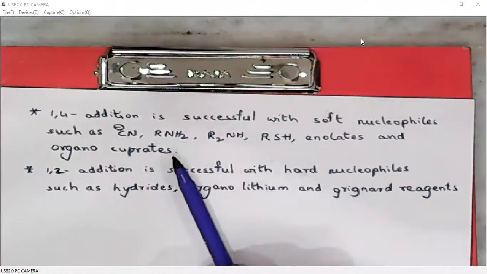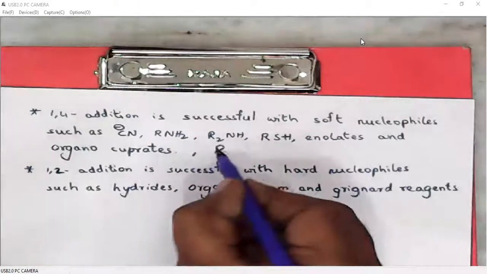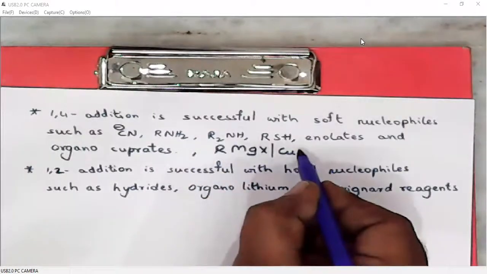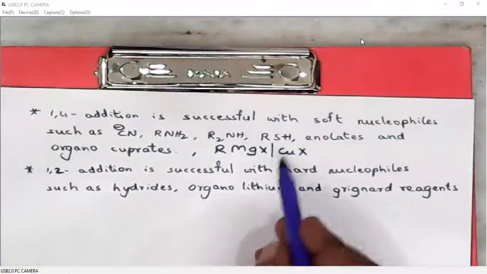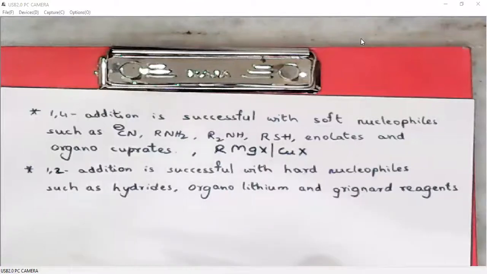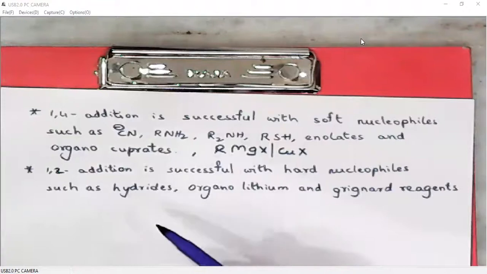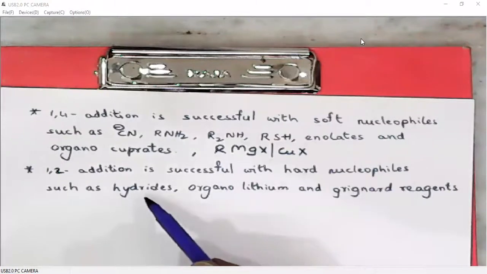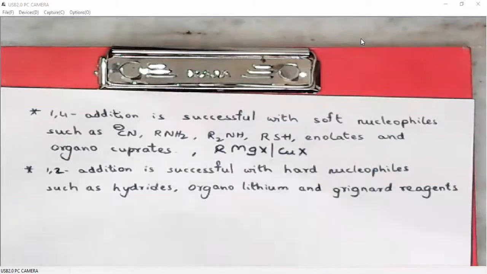Even Grignard reagents in combination with some copper salt also act as soft nucleophiles, so they all undergo 1,4 addition. 1,2 addition is successful with hard nucleophiles. General examples of hard nucleophiles are hydrides, organolithium, and organomagnesium, meaning Grignard reagents.